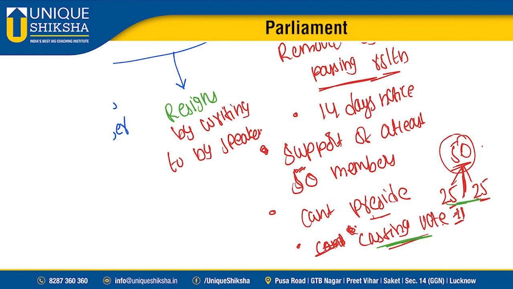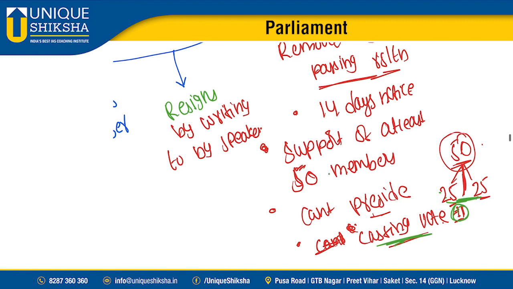Casting vote means when the decision is tied, then only he can vote. Okay, so this casting vote power will not be there. He can vote in the first instance, thus he will not be having this power. He can vote before this only. Okay, casting vote, clear?